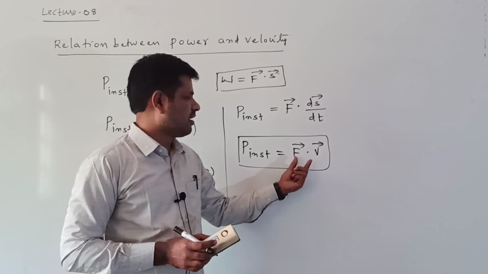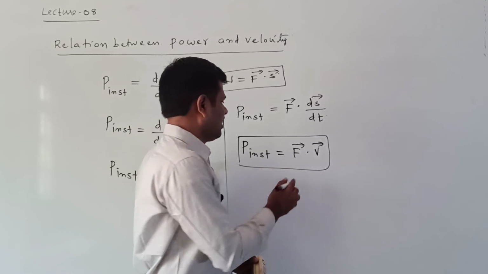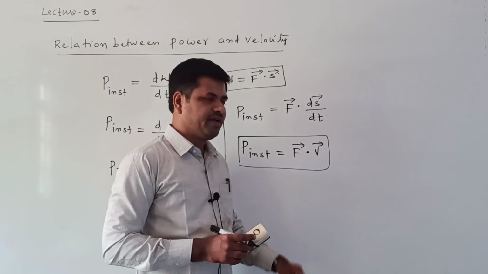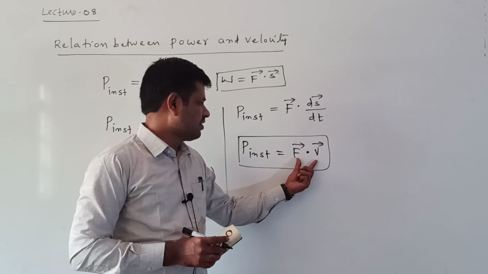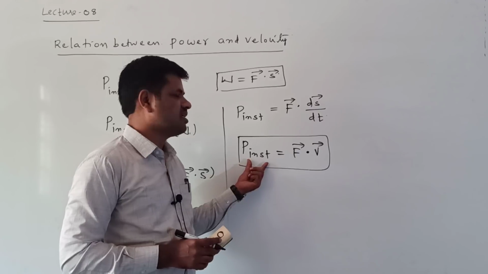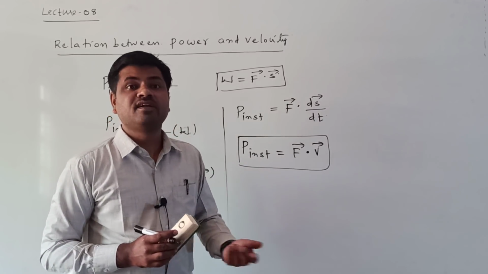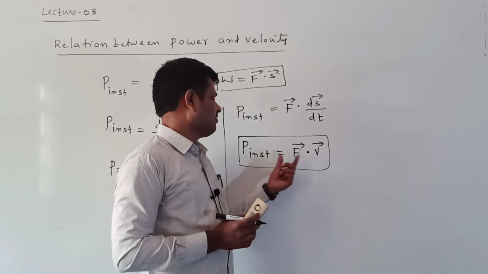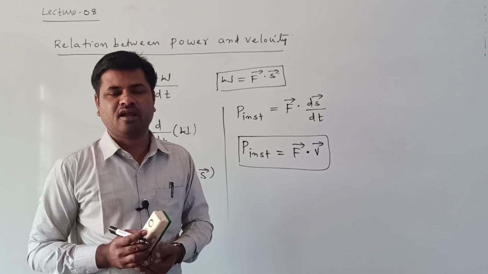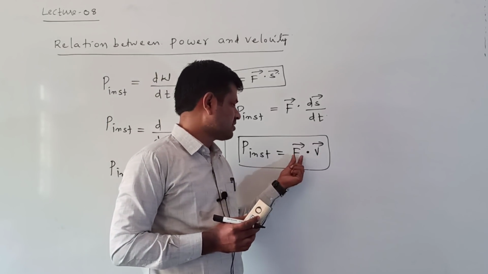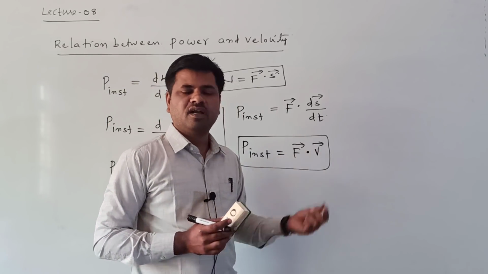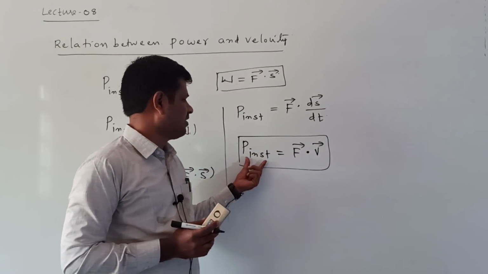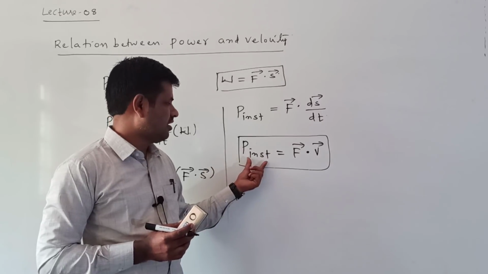Here simply listen. This is a dot product of the two vectors. F bar is a vector, V bar is also a vector. The dot product of the two vectors we are getting as power. Power is a scalar. We know that the dot product of any two vectors gives a scalar final answer. Force is a vector, velocity is a vector, and the dot product of these two gives us the power.